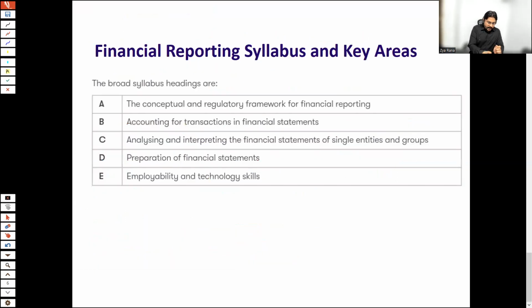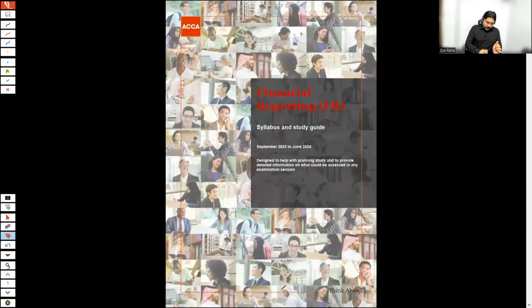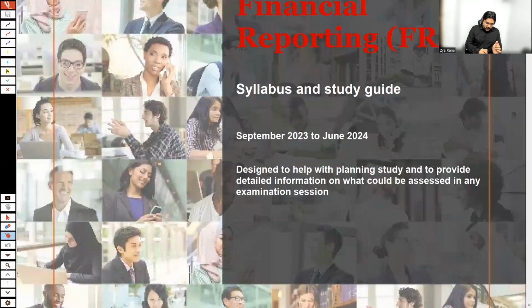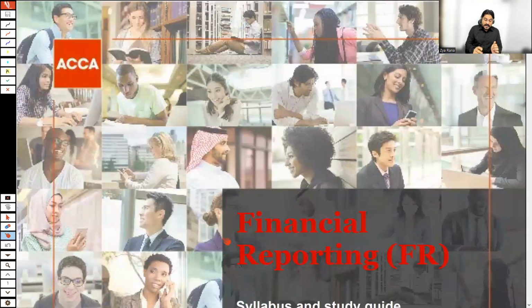Thereafter, here we have the syllabus areas. The FR syllabus is mainly divided into 5 areas. After a few minutes, I would be opening a file in which all of these areas are well explained and further categorized into subcategories. So there are 5 major areas of financial reporting. You can also find this file on the ACCA Global official website.